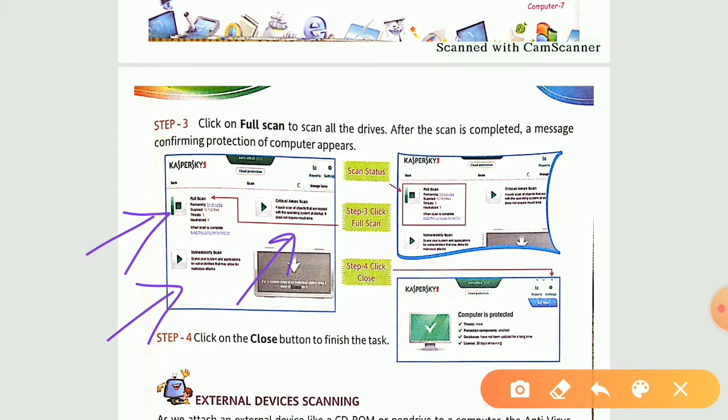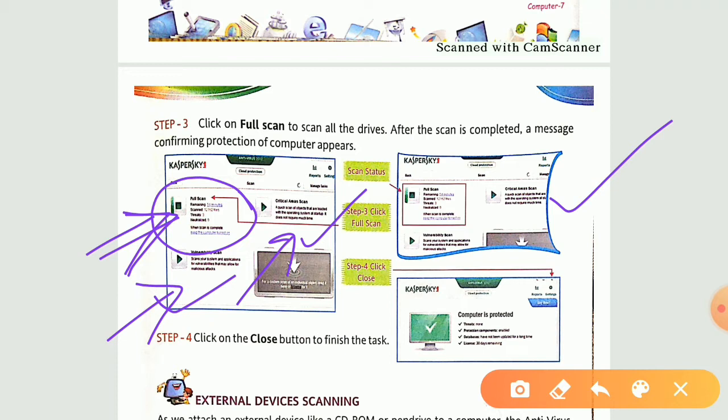I prefer you to go for the full scan, but in case you are in a hurry, then you can take this one or this one. It is your choice. Now see step number 3, click on full scan to scan all the drives. After the scan is completed, a message confirming protection of the computer appears. When you click on full scan, it will take a couple of minutes to scan your overall drives and inner drives and all these things.